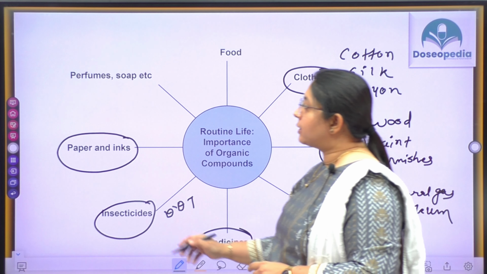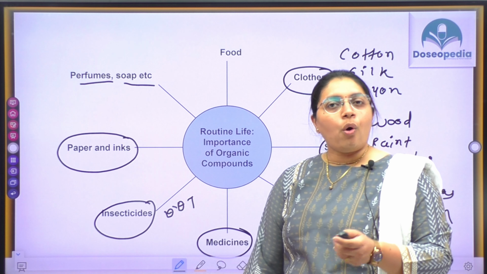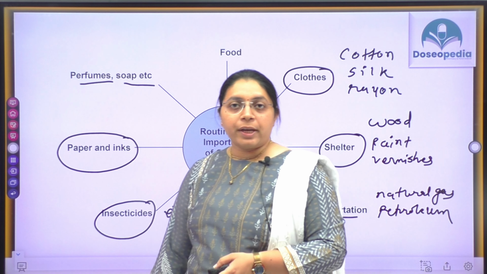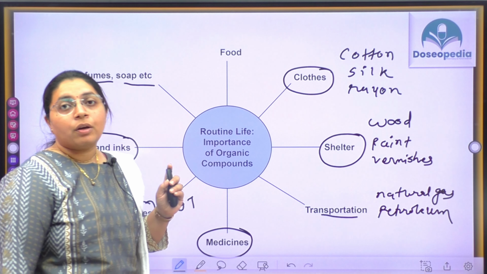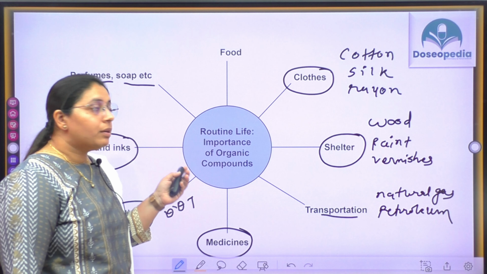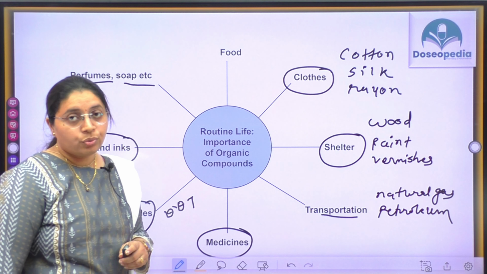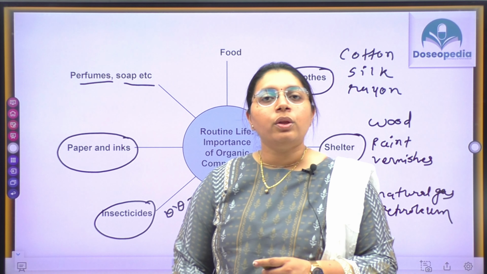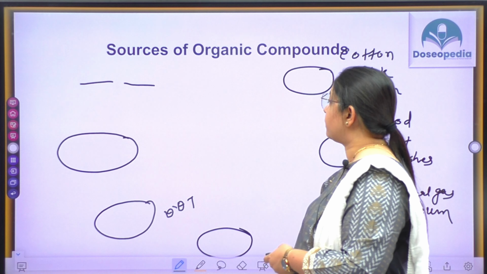And cosmetics like perfumes and soap, we all need these. These are also organic compounds. So students, see the significance of organic compounds in our routine life. All organic compounds are very useful in our routine life.